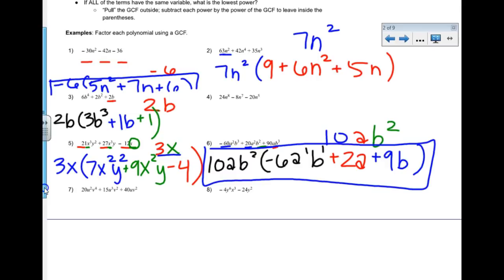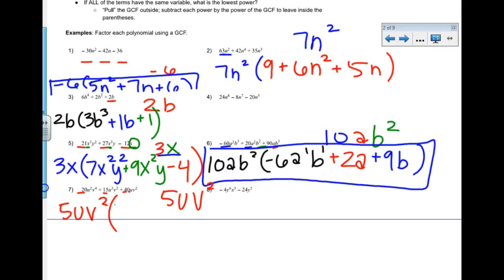Now, I'm going to do number 7. I'd like you to do number 8. So I can take out a 20, 15, and 40. I can take out a 5. If I look at my u's, my lowest u, they all have a u, is a singular u from this 40. And my lowest b is a b squared from these two here. So my greatest common factor is 5 u b squared. So I pull that on the outside. Open my parentheses.